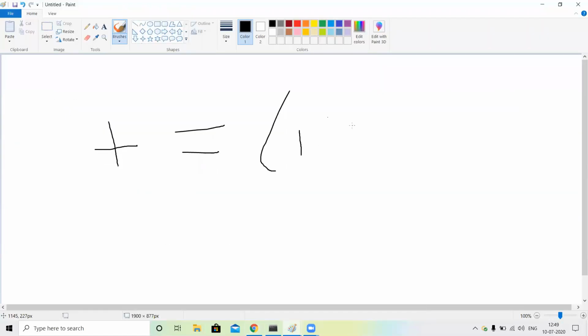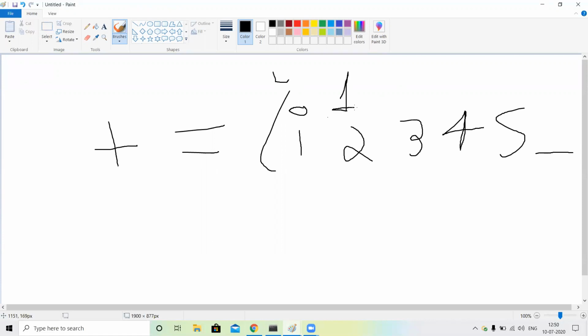So first 1 2 3 4 and 5 and so on. Okay, so I just start with the left hand side. So 1 is our 0 index, 2 is our 1 index, 3 is our second index and 4th is our 3 index guys. Okay, and 5th is our 4th index.